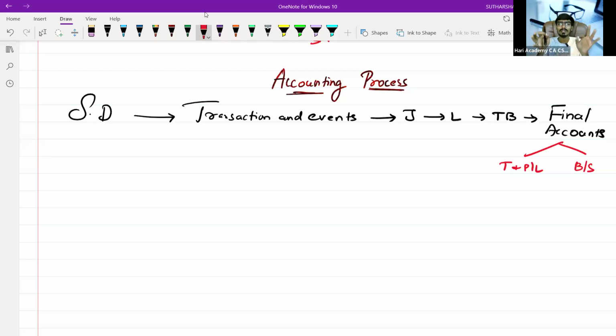If you have 100% clarity over the concept of journal, then the balance sheet will be easily prepared. If you don't know about the journal, you will suffer. So basically, why are we preparing the trading and P&L account? To ascertain profit or loss. Balance sheet: assets and liabilities.